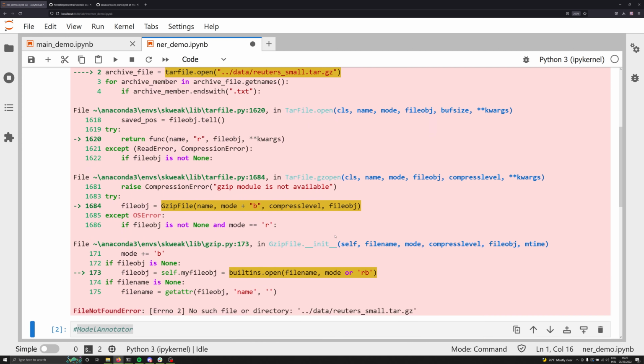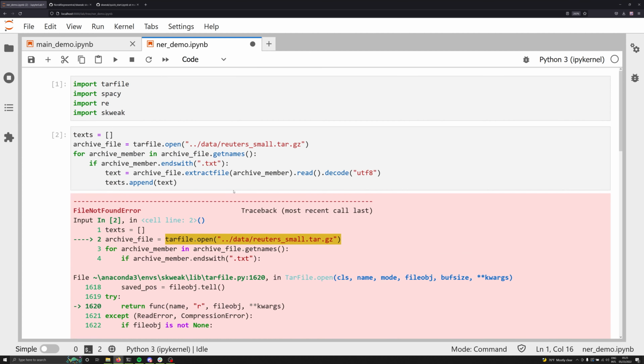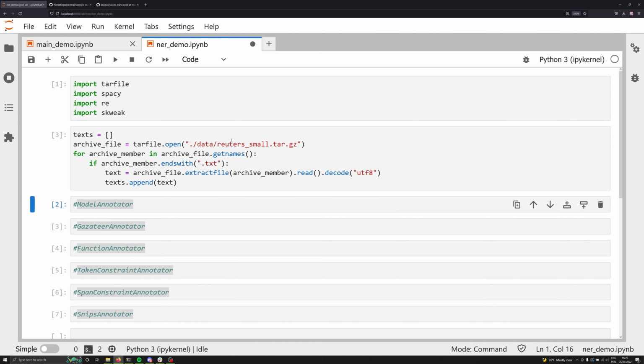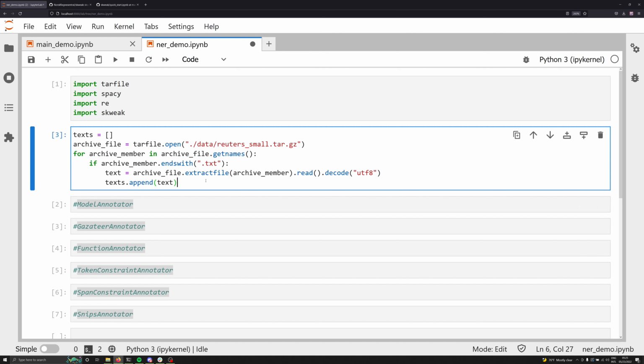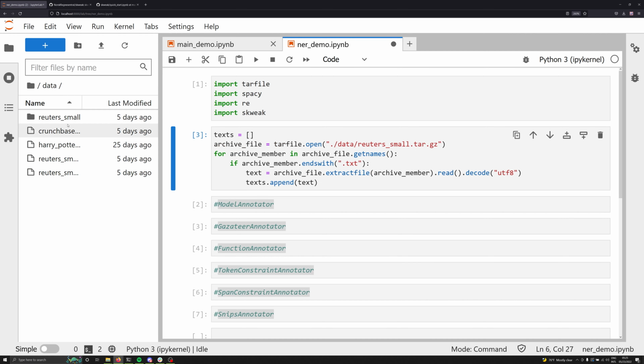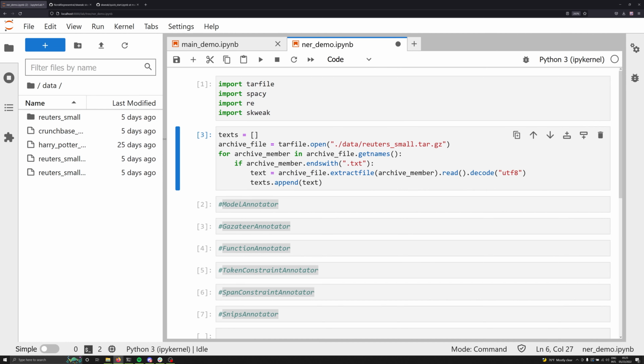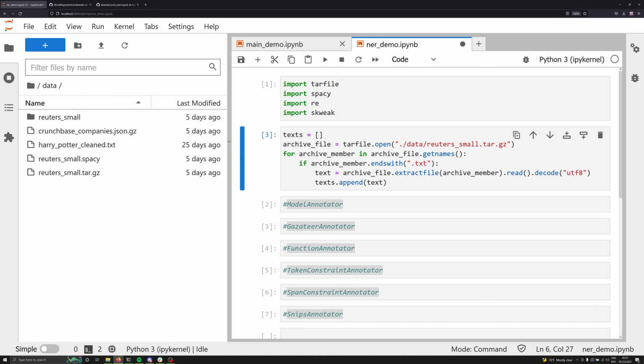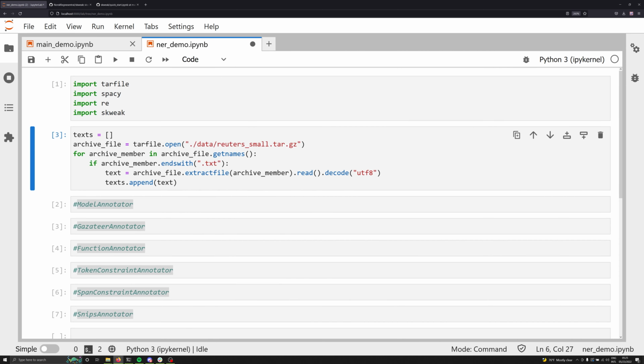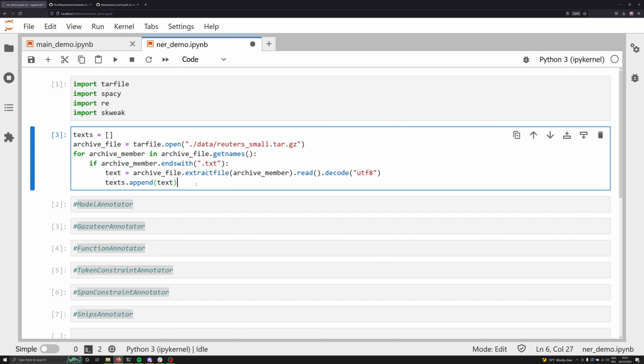And what this is allowing us to do is to use the data that is available. If you look in our data subfolder, you'll notice that we have a couple different things here, but you'll notice that we have Reuters small tar GZ. And this is coming from the Skweak repository. It's the Reuters data set, which is oftentimes used for different things like named entity recognition and text classification, specifically for topic modeling. In this video, however, we're going to be using it for named entity recognition. And let's take a look at this data to see what it looks like.